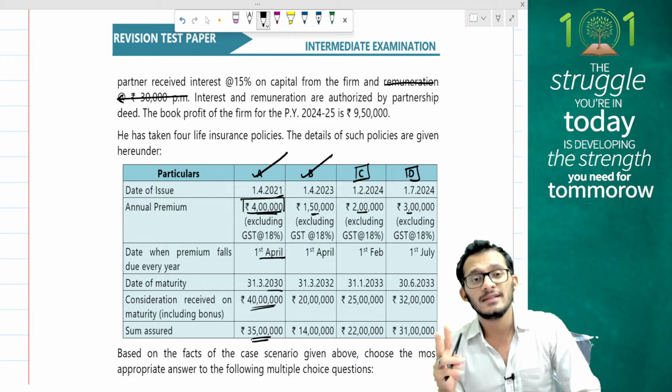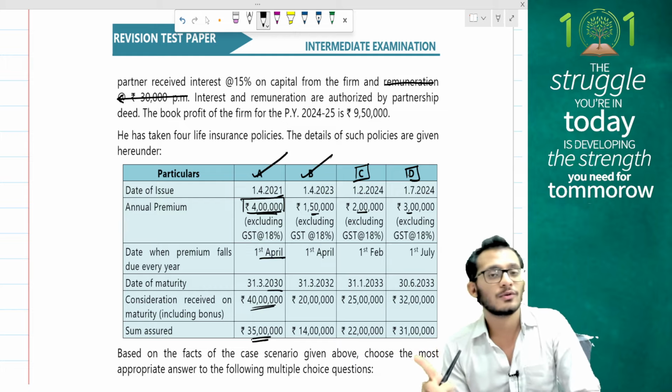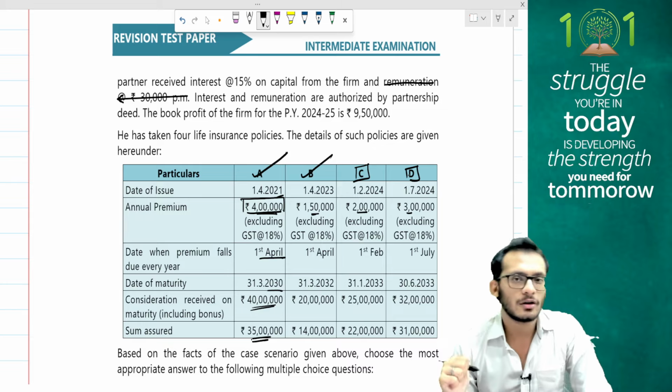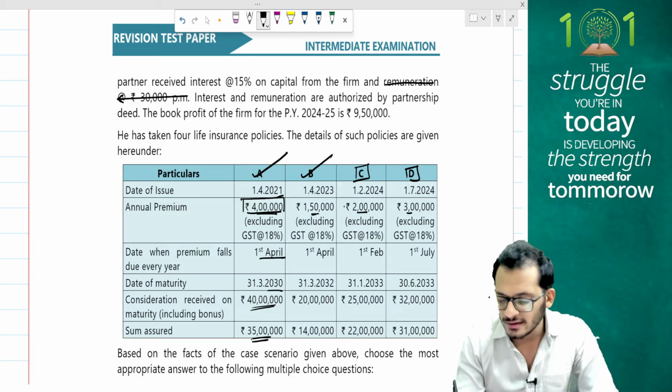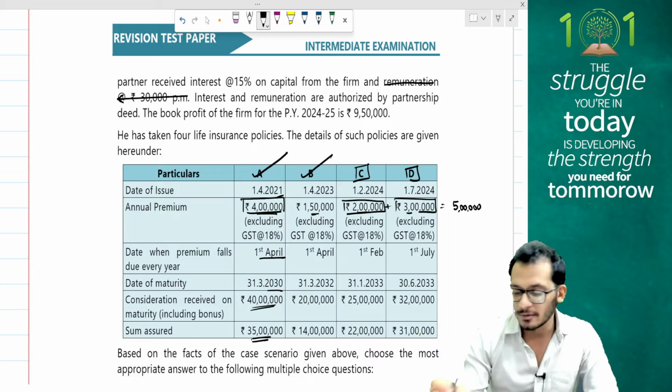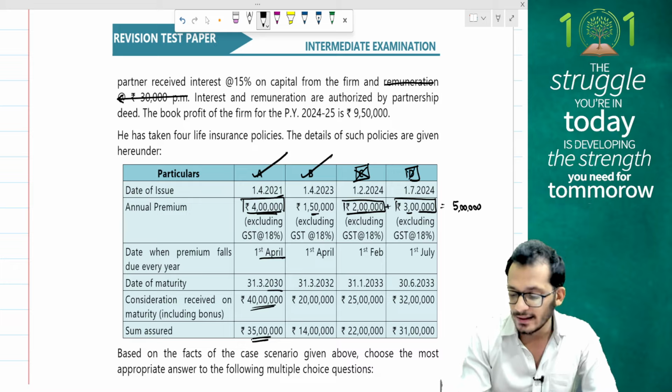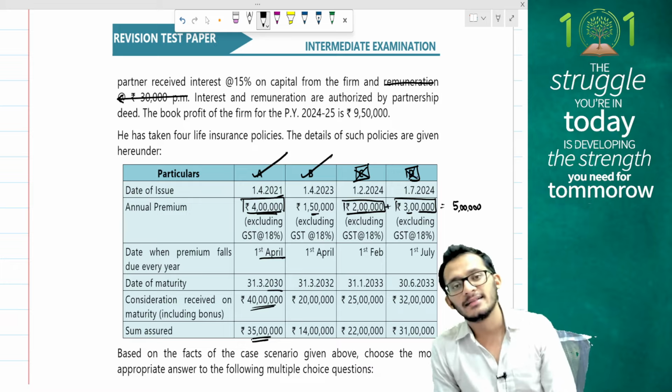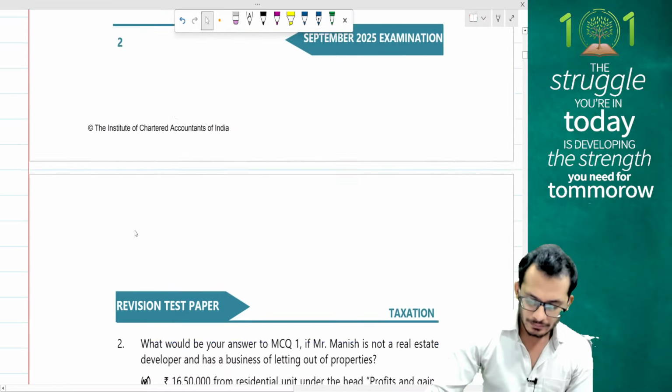Now, exempt policies on a standalone basis should not go more than 5 lakhs, and on a cumulative basis also should not go more than 5 lakhs. Let's take the policies. Standalone basis is not going more than 5 lakhs. If I cumulate them also, it is not going more than 5 lakhs. So which means these policies can be treated as exempt. So I can treat LIC-C and LIC-D as exempt. LIC-A and LIC-B become taxable.